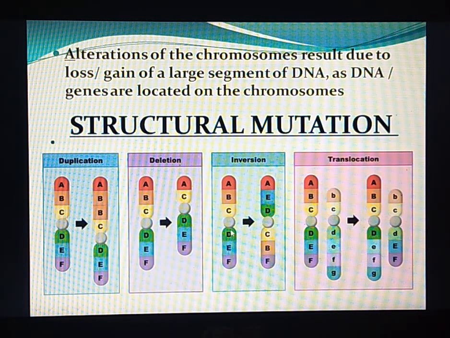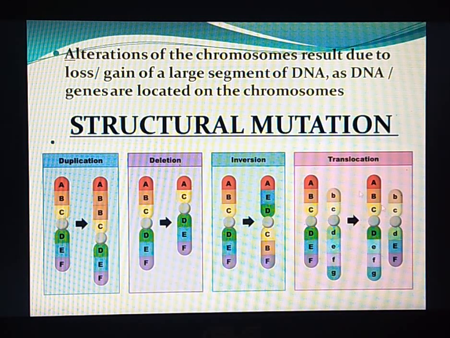This part of the chromosome is removed, gets separated and rejoins here, but in an inverted manner. Similarly, this part of the chromosome gets separated and rejoins in the inverted position, right? So, that is called inversion.